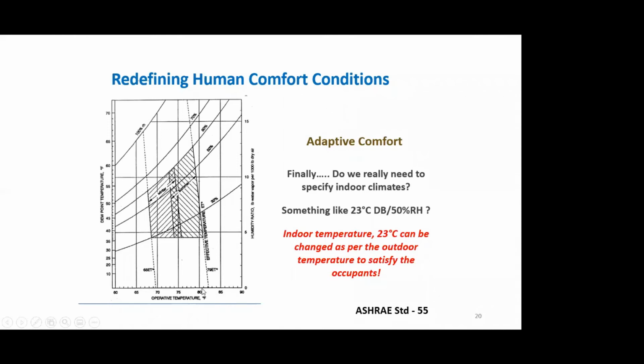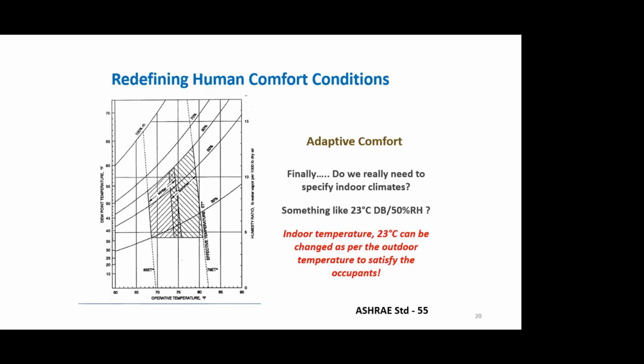And in summer, I can maintain a temperature as high as maybe 27 degrees C. And the relative humidity can vary from anything between 30% to 60 or 70% with the right airspeed, right? So depending upon the activity which people are doing, if you are in a gym, your metabolic activities are higher, you would require a lower temperature to feel comfortable. So typically, if you have noticed, if you go to a gym and you just stand there, you feel cold. If you are sleeping, because your metabolism is very low, your body will accept a much higher temperature as a comfort temperature.